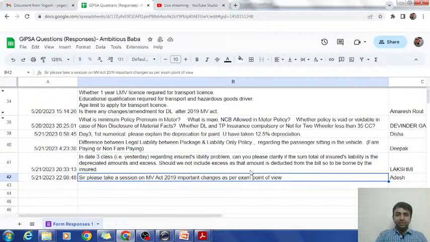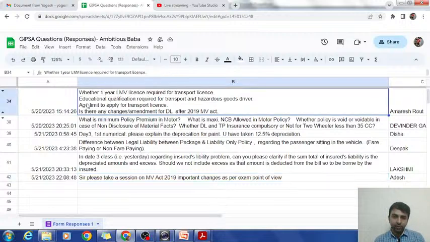Next is, please take a session on Motor MV Act 2019, important changes from examination point of view. Yes, we have this scheduled in the coming weeks. We will be taking these sessions of important sections only, but you don't bank on me for this particular thing, because I am not the subject matter expert. I will try to highlight maximum things which are important, but don't count on me. I suggest you go through the rest of the resources.